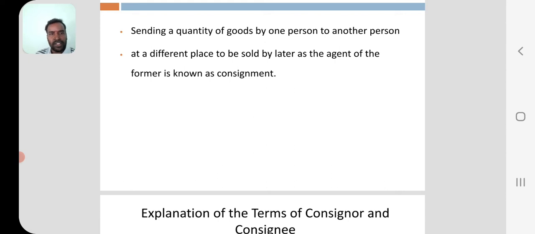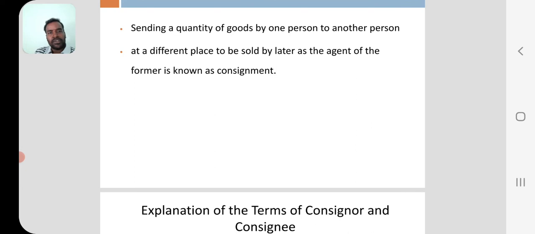Whatever process is done from consignor to consignee, that is, the consignor is responsible to transfer the goods to the consignee's area, and the consignee is responsible to sell the goods received by him. All these processes are called consignment.